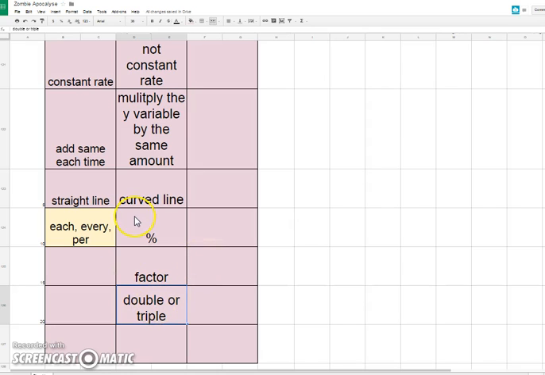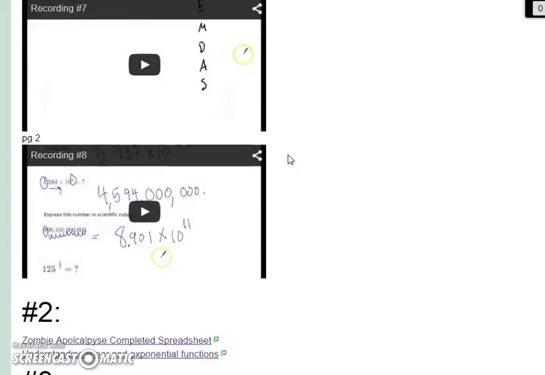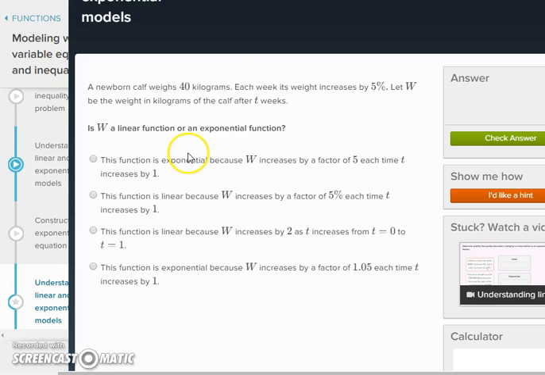Okay, so in a word problem, if you see a percent, or the word factor, or double or triple, or anything that tells you that it multiplies by the same amount each time, then in a word problem, that is exponential. The assignment that we're on now is this one down here, number 2. We just finished the zombie apocalypse spreadsheet, and the assignment that's good for is right here, understanding linear and exponential functions. All right, so that's this function right here. So let's practice a couple of them.